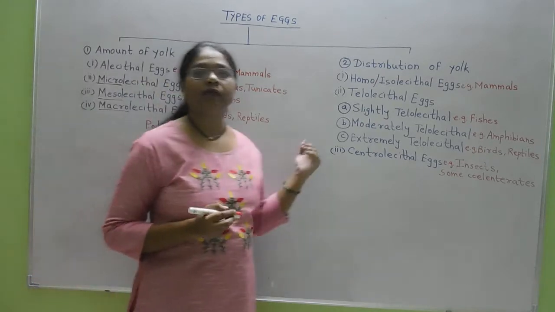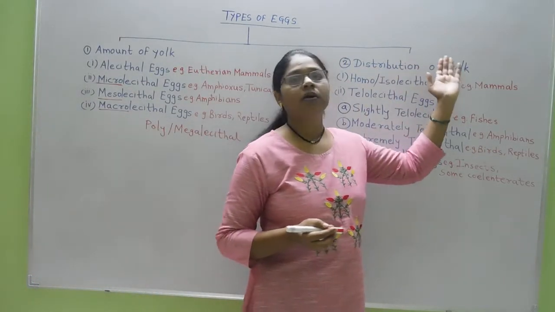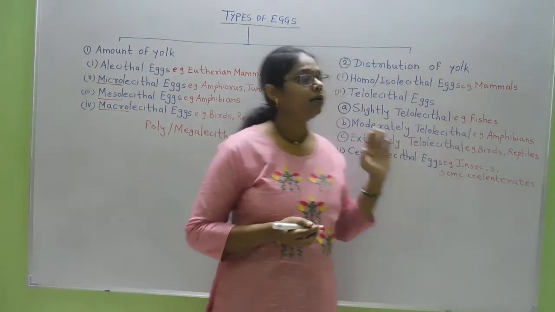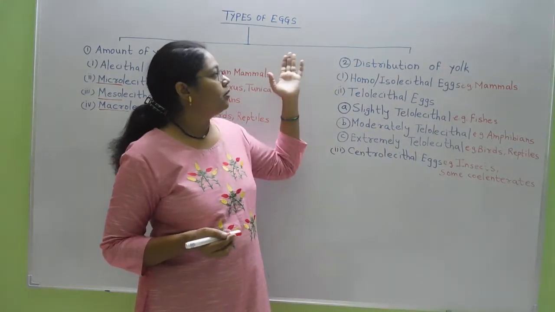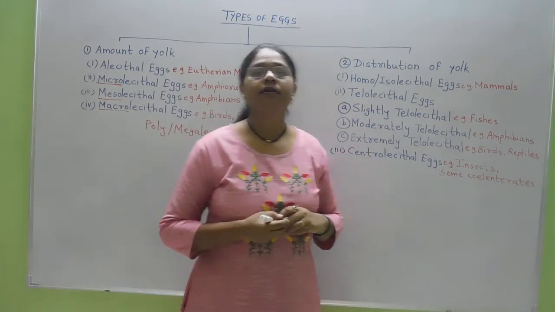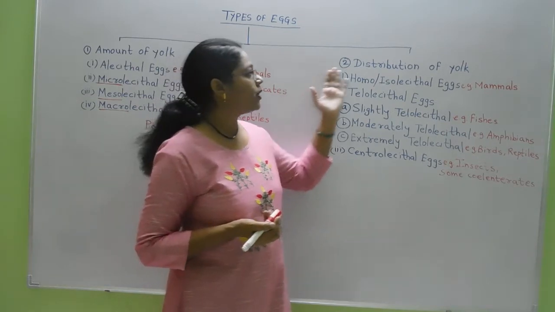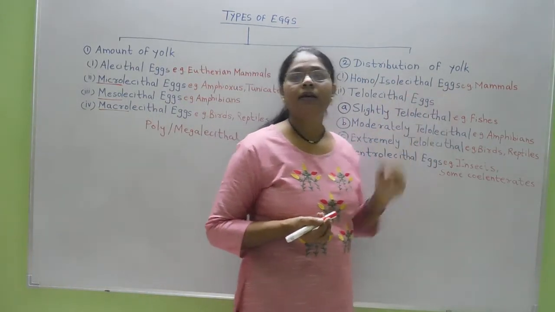The next way of classification of eggs is by distribution of yolk inside the egg. How the yolk is distributed inside the egg decides the types of the eggs. The first one is Homo or Isolecithal eggs.